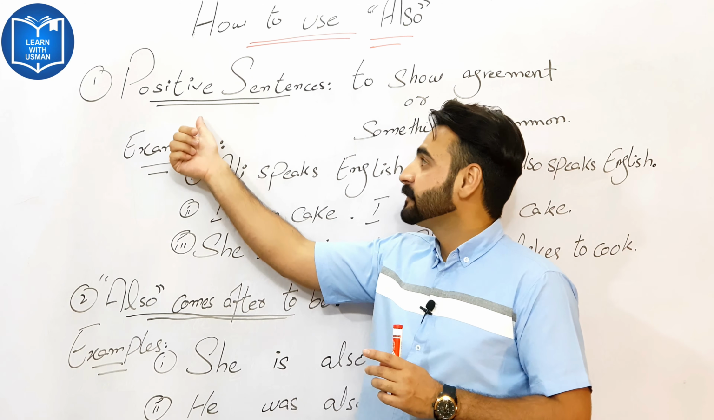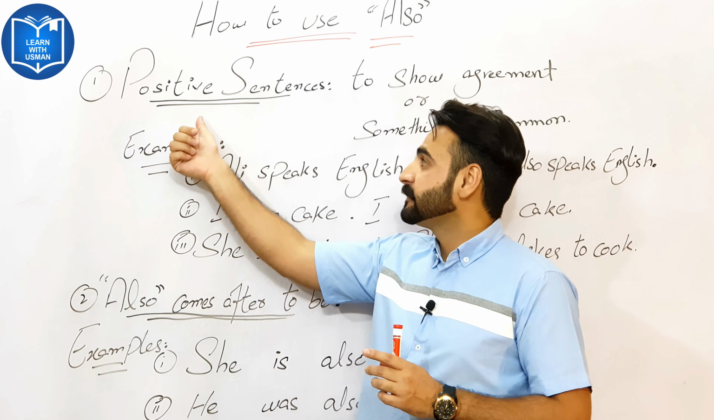She is also going to Lahore. In this example, here is a to be form, and after this we use "also": going to Lahore. He was also having a car. In this example, "was" is a to be form, and after this we use "also".